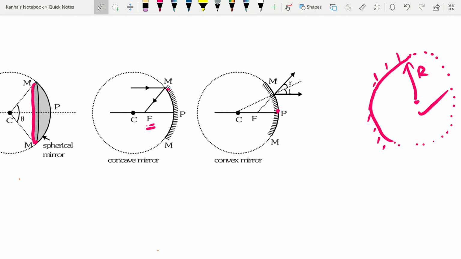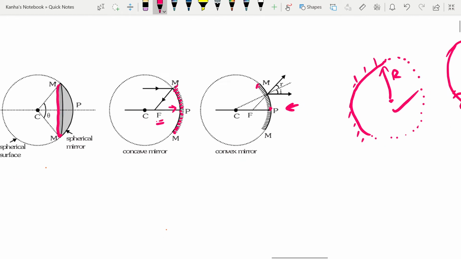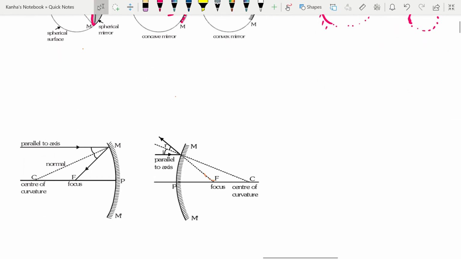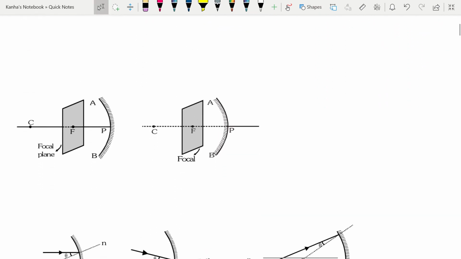Whatever side is polished, not reflecting, we'll denote it by these lines. So when you see these lines, the opposite surface is polished and is basically reflecting. Okay, so here the inner surface of the sphere is reflecting, here the outer surface is reflecting. We'll talk about these things later. Next is the focal plane. I'll talk about the focal plane first.